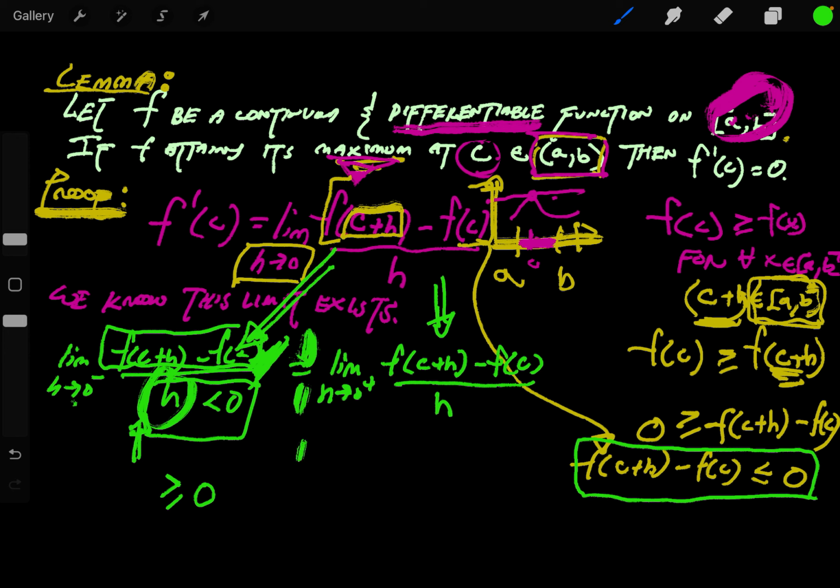Now, the right-hand part, you're going to argue similarly. This inequality will still hold, so I know that the top part is less than or equal to 0. And the bottom part is guaranteed to be greater than 0, which forces this whole limit to be less than or equal to 0. And we know that these two things must equal each other. Therefore, this forces the limit to be 0, and you've proven the lemma.